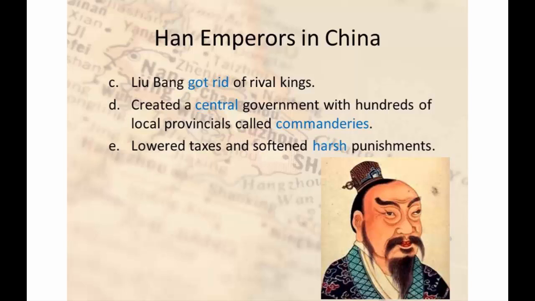And just like the Qin Dynasty, he set his own personal people to oversee these provincials. To get the people happy and to like him, he lowered taxes and softened harsh punishments. People were upset about the Qin Dynasty and the previous dynasties and how harsh they were, and the high taxes, people not being able to survive and still pay taxes. So to get everybody to like him, he did those things.